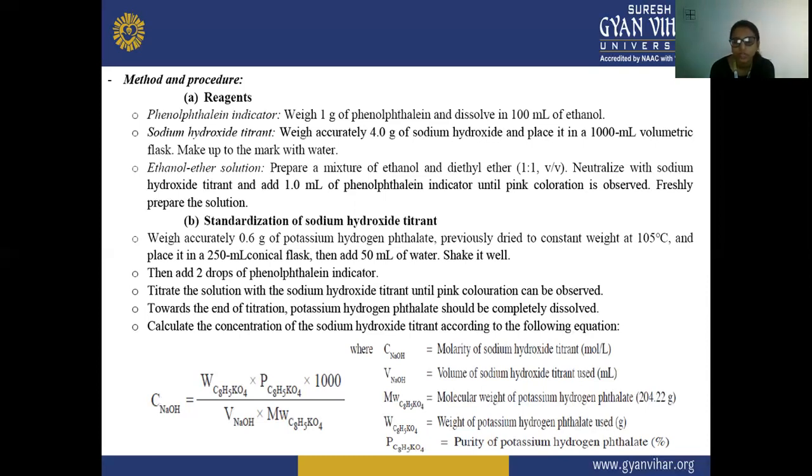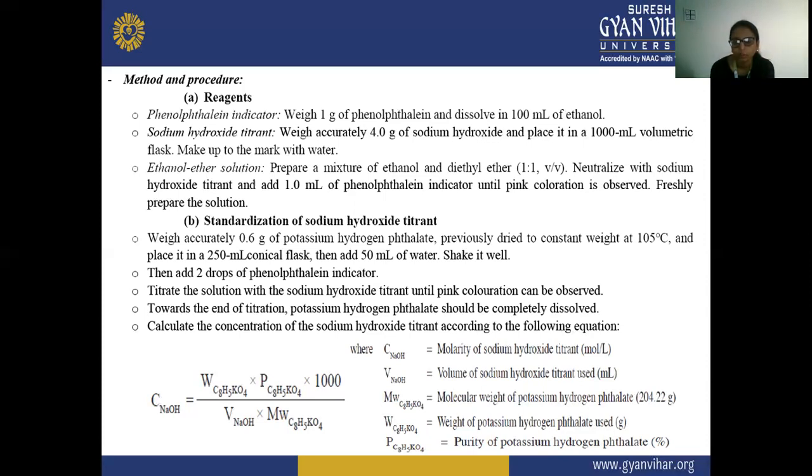Where C NaOH is the molarity of sodium hydroxide titrant, in moles per liter. Secondly, V NaOH is the volume of sodium hydroxide titrant used, in ml. Thirdly, MW C8H5KO4 is the molecular weight of potassium hydrogen phthalate, that is 204.22 grams.